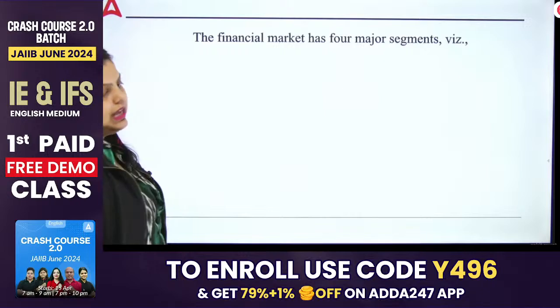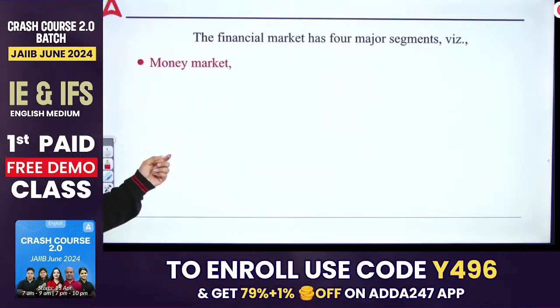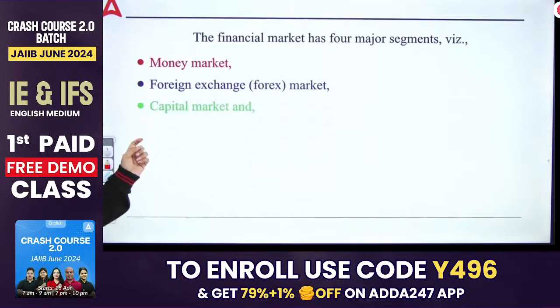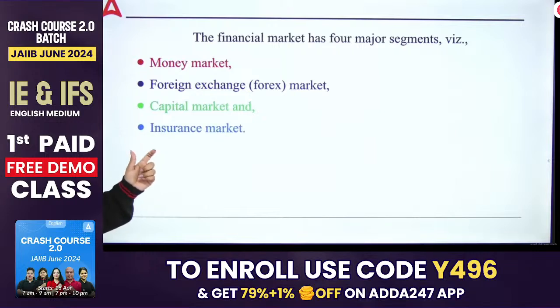Next, the financial market has 4 segments. The first one, you have money market, you have foreign exchange market, you have capital market, you have insurance market. All these are the segments of financial market.